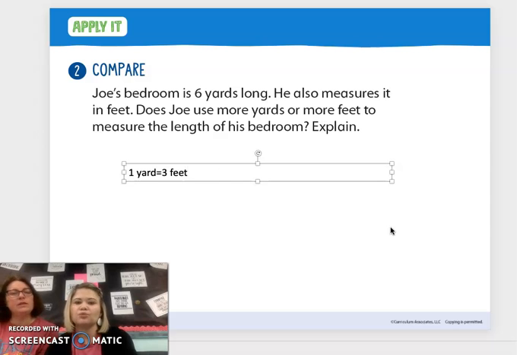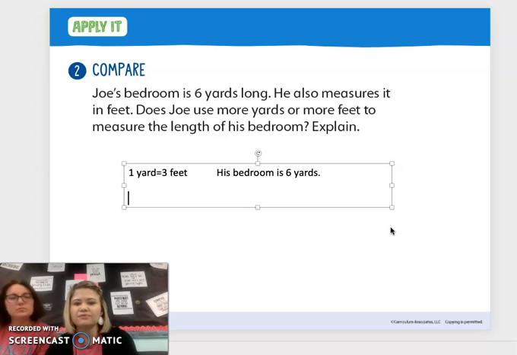Now, we know that his bedroom is 6 yards, right? So if we know that his bedroom is 6 yards long, could we go 3?